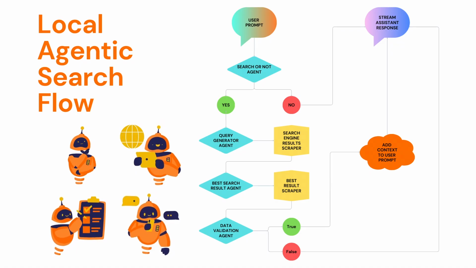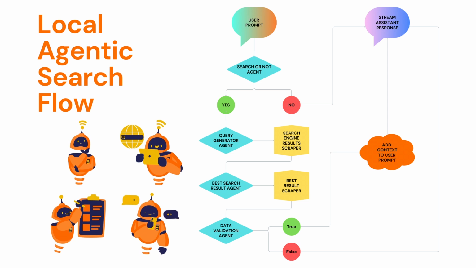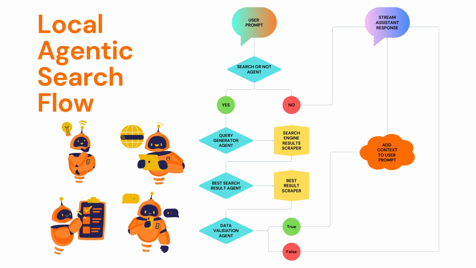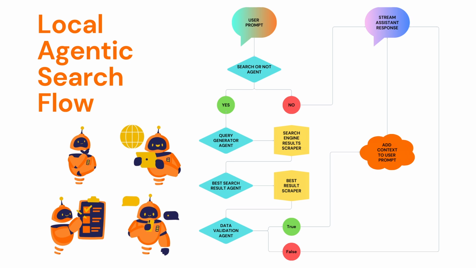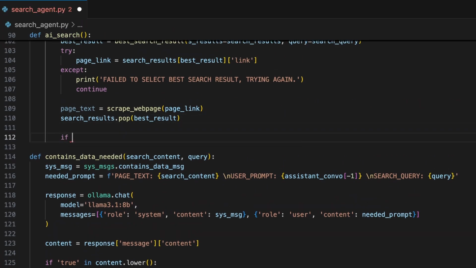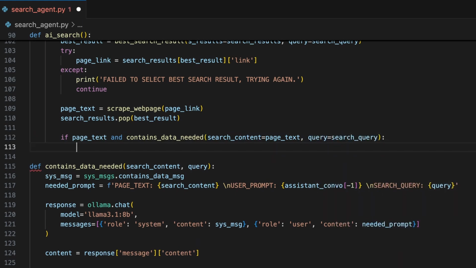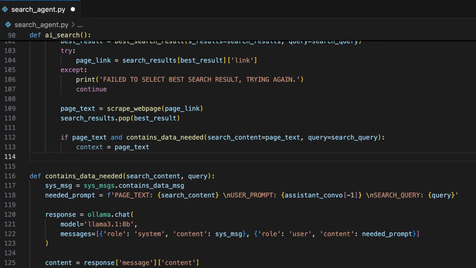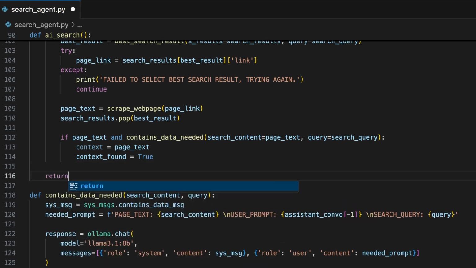Now we have all of our worker and agent functions for the program. We just need to wrap everything together in our AI search and main function to finish coding our fully functional search agent. In the AI search function, we can check if page text exists, and if so, check if our contains needed data agent returns true, approving the page text as the data our assistant actually needs. And if so, set context to equal page text. Then set context found to now be true, which will stop the while loop from running again. Now outside of the while loop, we can return context as the result from our AI search function.